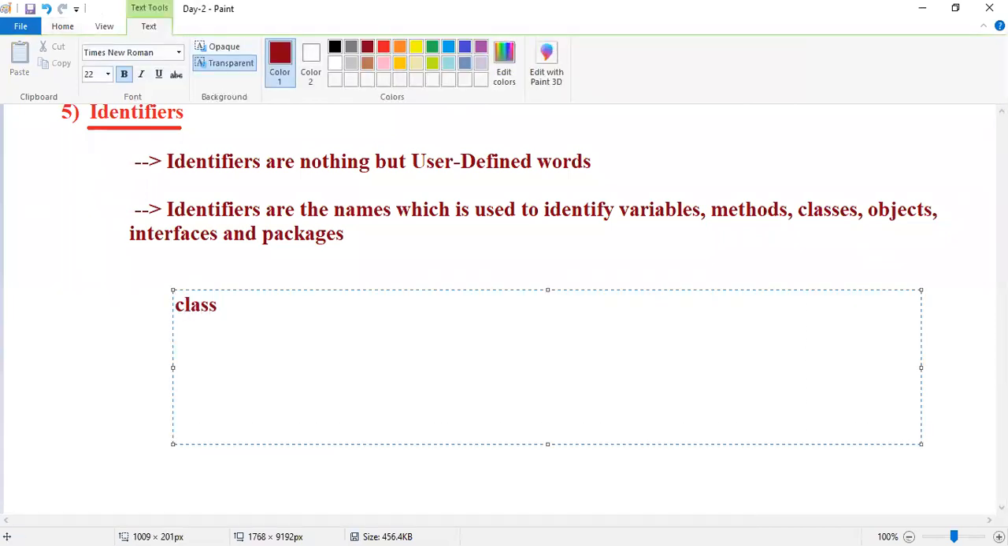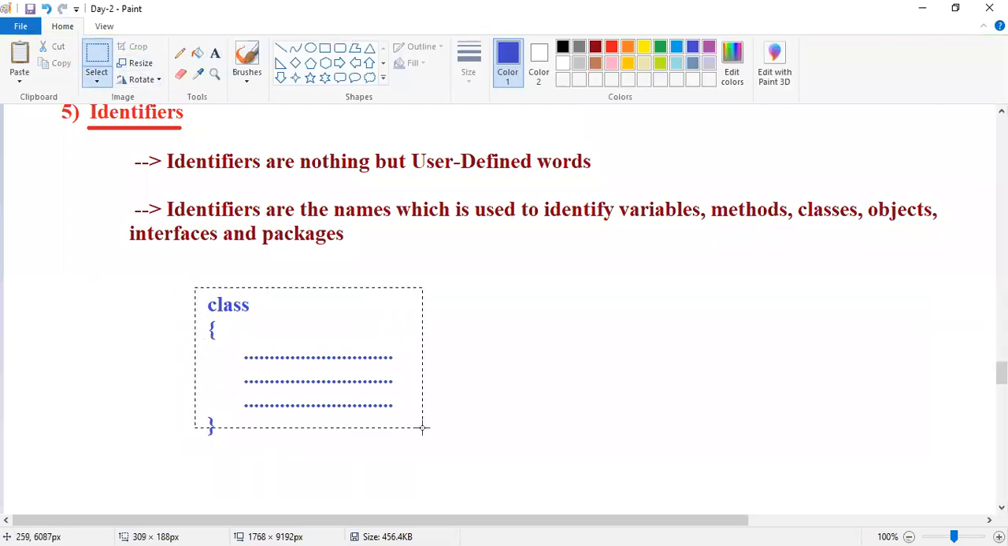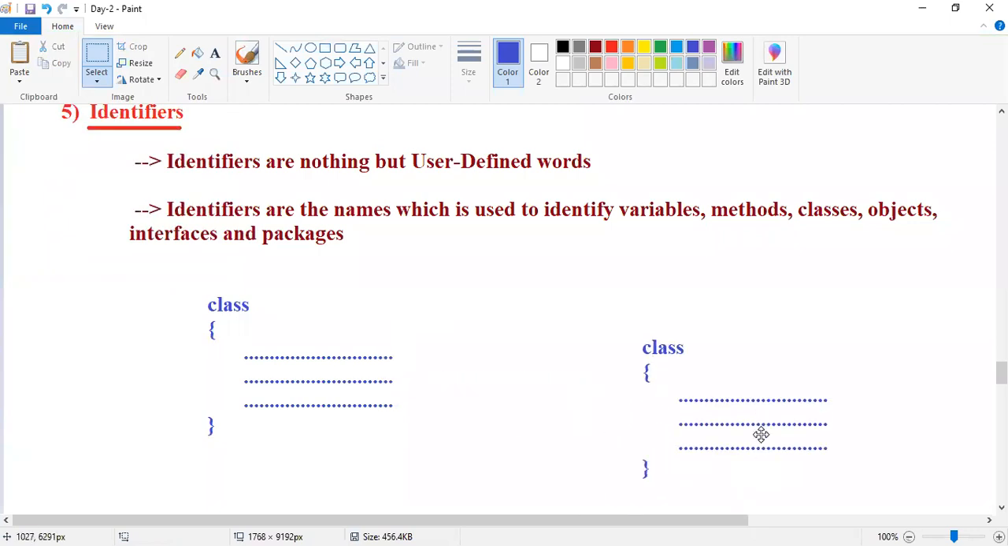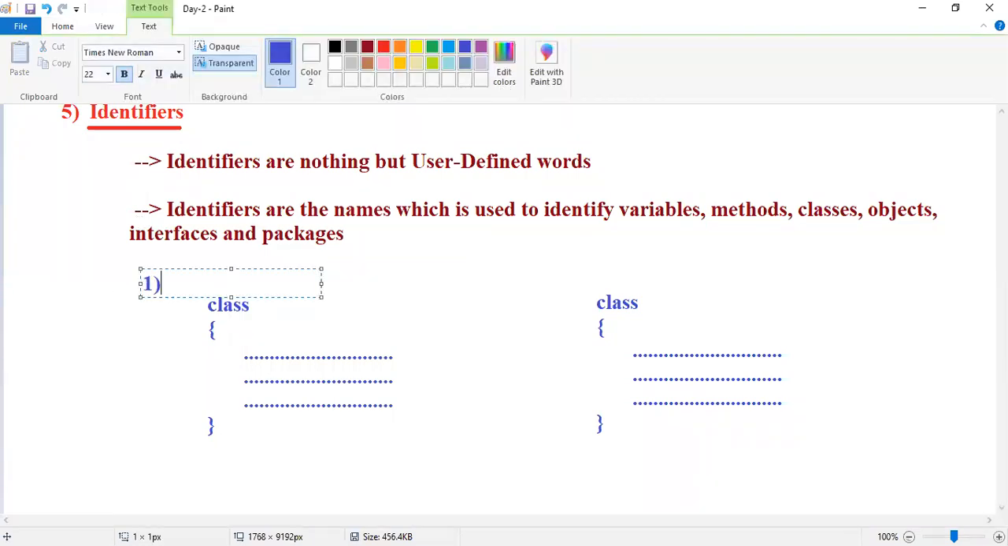One class is written here. So here I'm writing some code. This is one class, guys. In the same way, I'm writing one more class. This is my first class, class 1. This is my other class, class 2.